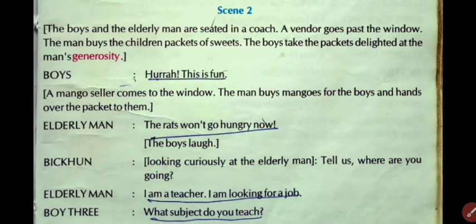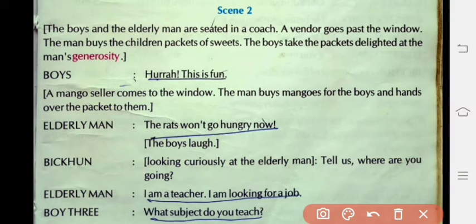Now we go to scene number two. What happened? There is an ending part of the lesson. Now I'll read the page and afterward I will summarize it. So listen to it now. The boys and the elderly man are seated in a coach. A vendor, a seller, the person who sells different things, goes past the windows.